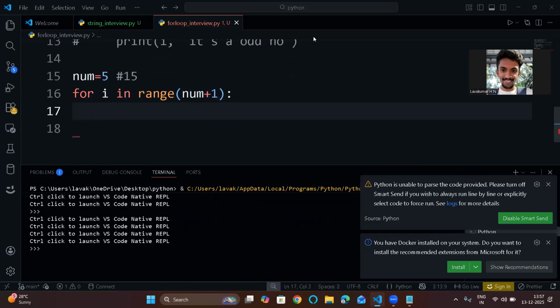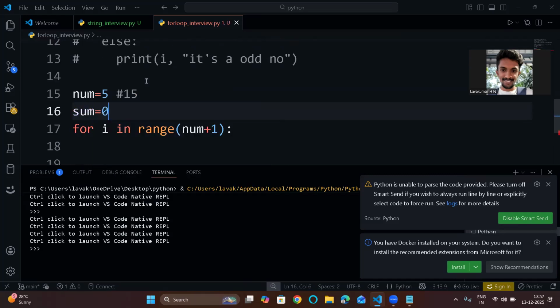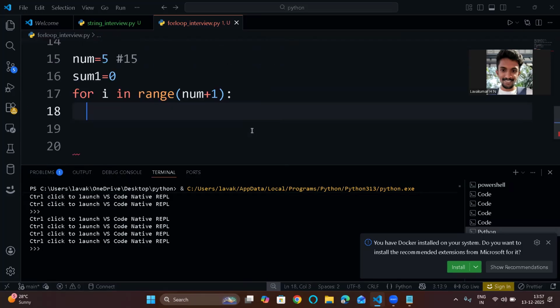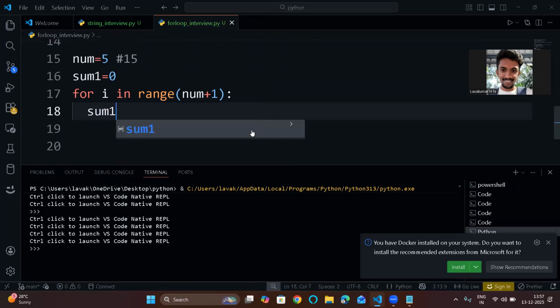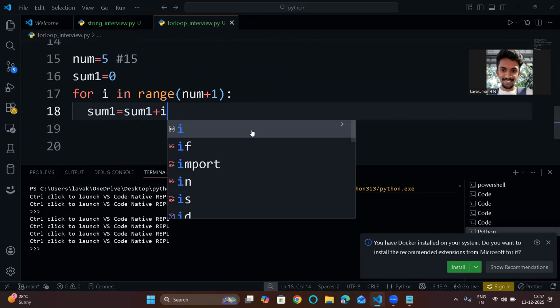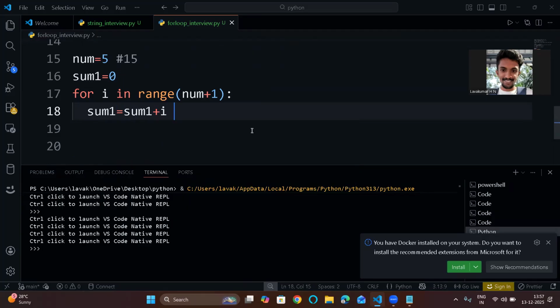Now here you have num 5. Where will you store this sum? For that, take a variable sum equal to 0, to store this answer. Now sum equal to sum plus i. This is one way. Or else you can write this as sum plus equal to i. This is also another way.